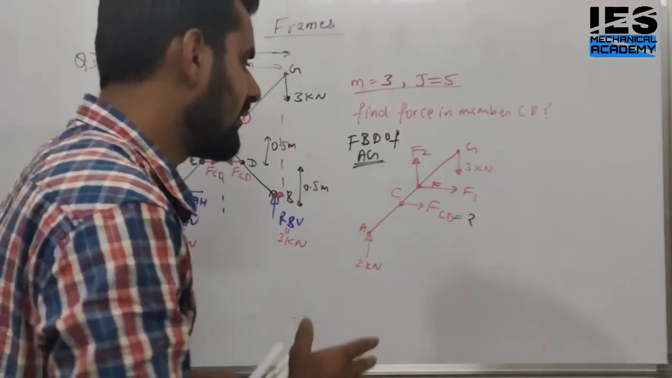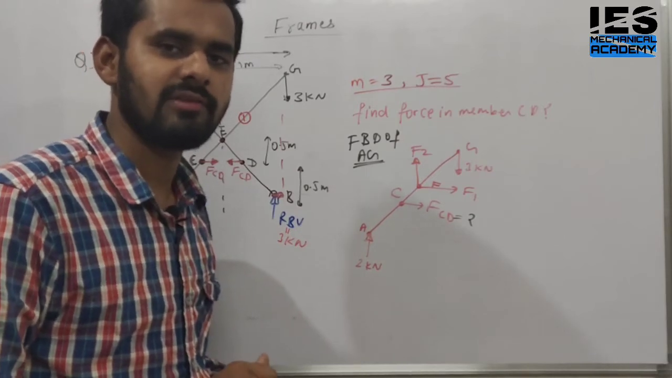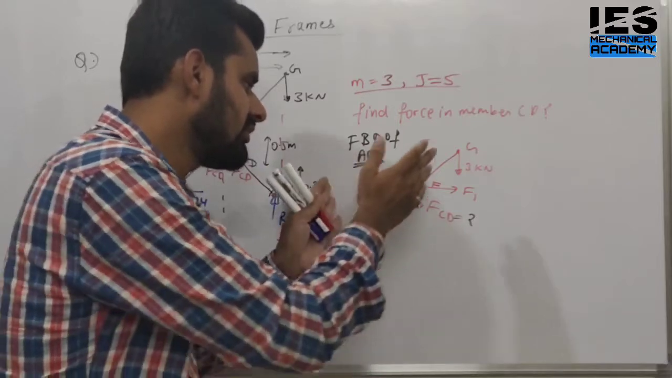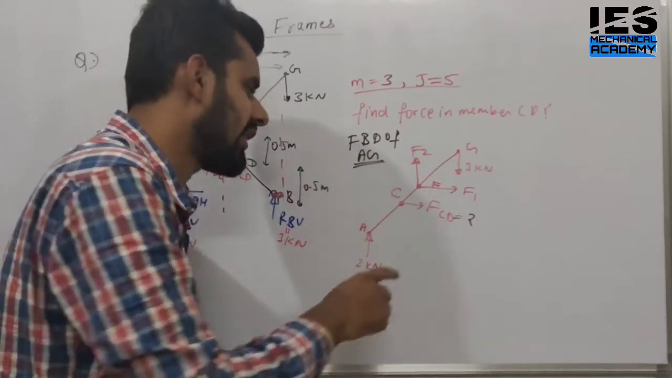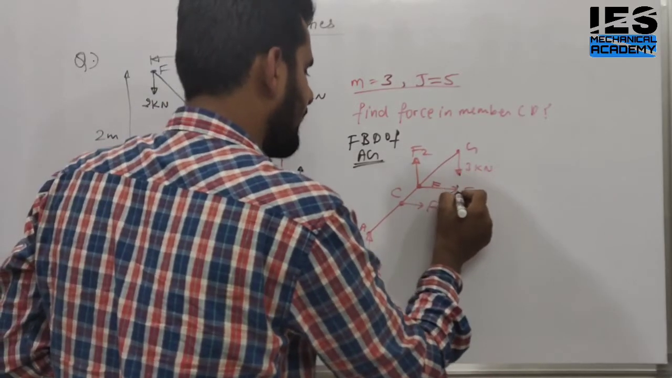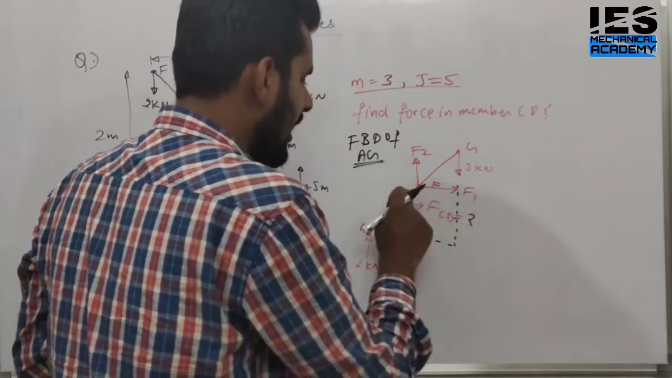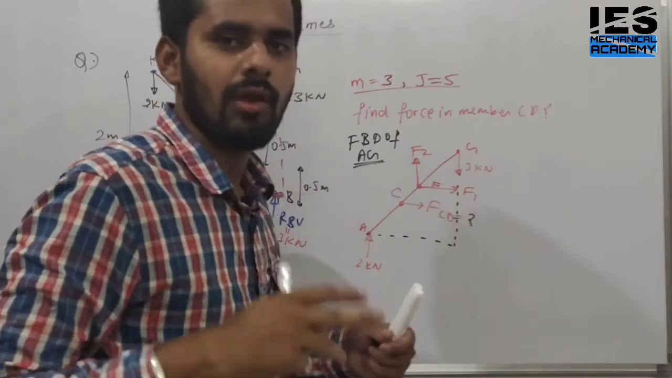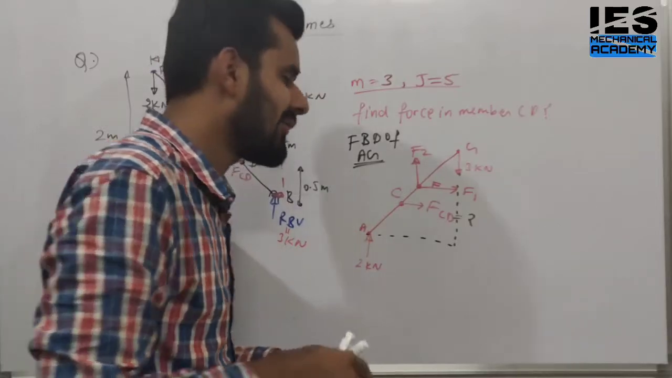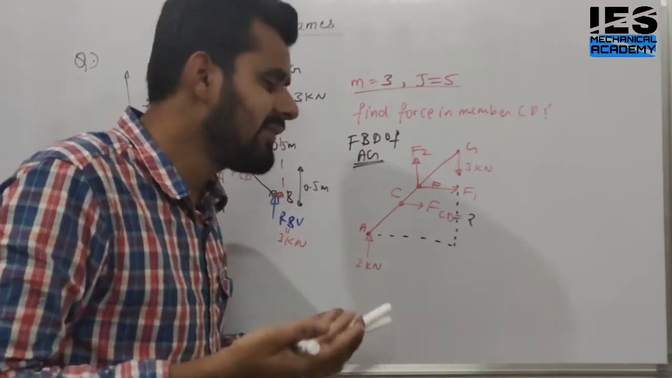We have 3 equations: summation Fx is 0, summation Fy is 0, and summation of moment at any point is 0. So how do we apply these equations in this situation so that we directly find FCD? Tell me students, how do we apply? How many unknowns do we have? We have 1, 2, 3 unknowns. We have 3 unknowns, 2 at one point and 1 at another point. We have to find this unknown. Yes or no? Then how do we apply the equation?